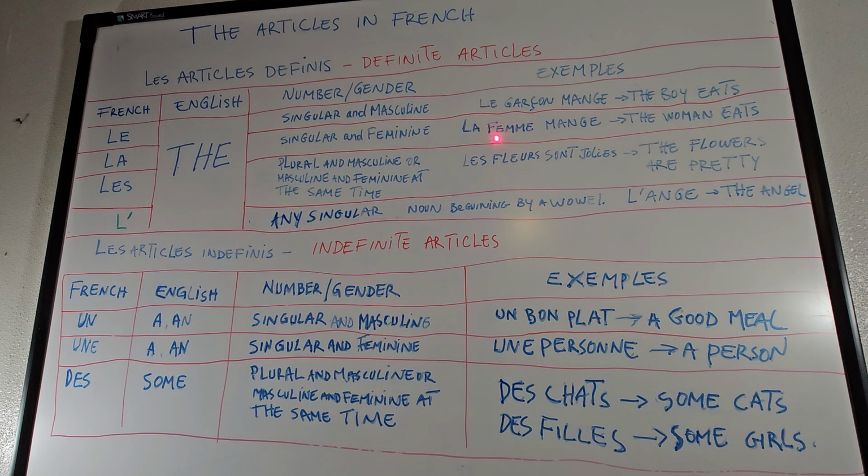We put F-E-M-M. It sounds like F-A-M, but no, you just put F-E-M-M, femme. Mange, which means in English, the woman eats. So we're talking about a specific woman.